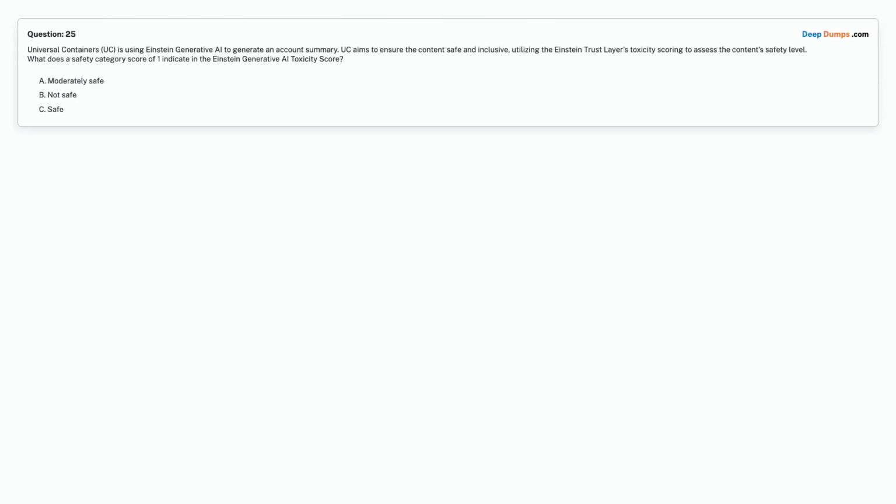Question 25. Universal Containers. UC is using Einstein Generative AI to generate an account summary. UC aims to ensure the content is safe and inclusive, utilizing the Einstein Trust Layer's toxicity scoring to assess the content safety level. What does a safety category score of 1 indicate in the Einstein Generative AI toxicity score?